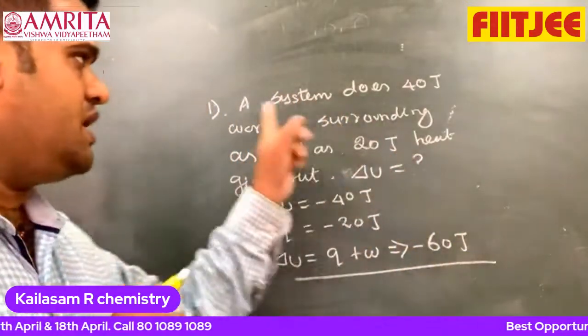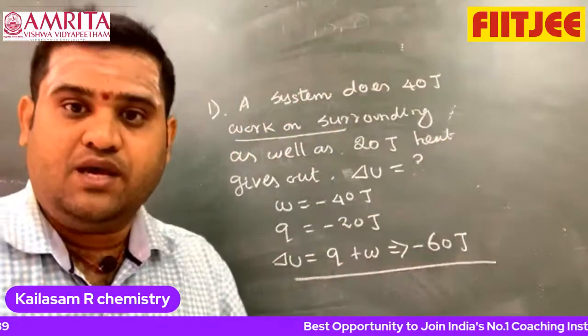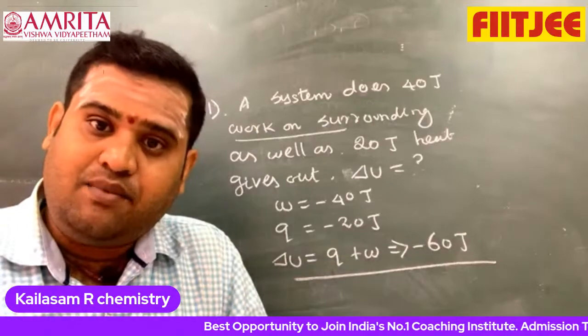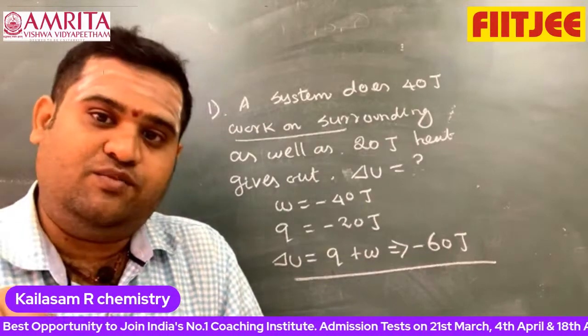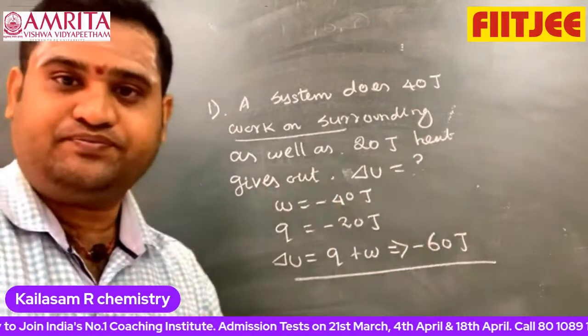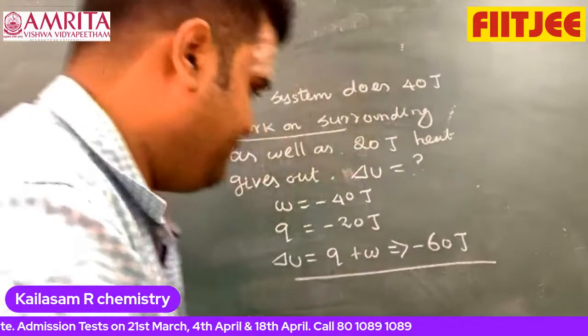I'm repeating the question. A system does 40 joule work on surrounding. That means work done by the system on the surrounding. That means surrounding is positive, so system is negative. This is the one thing. The next question, you see that. Listen.